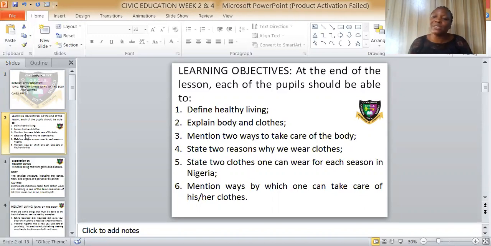And we also looked at loyalty. We said loyalty is the faithfulness and truthfulness that anyone has towards his country or those in authority. The first persons in authority are our parents, and we have to be loyal to them.